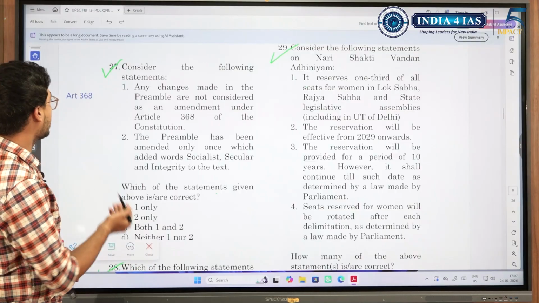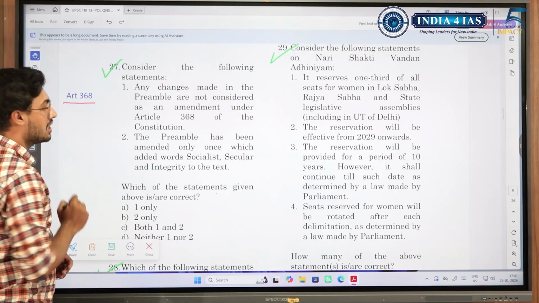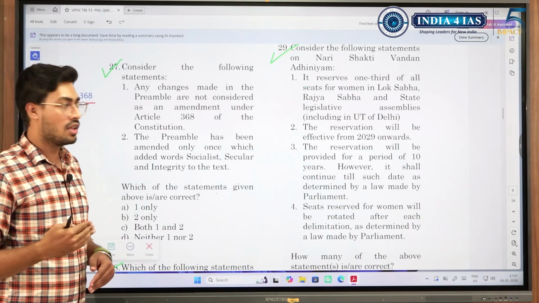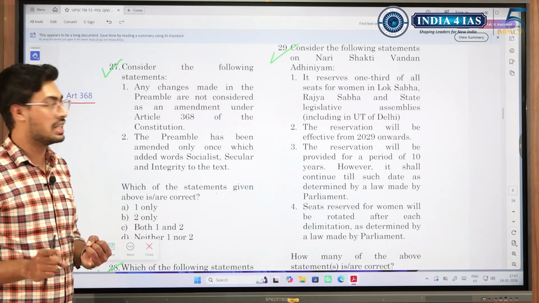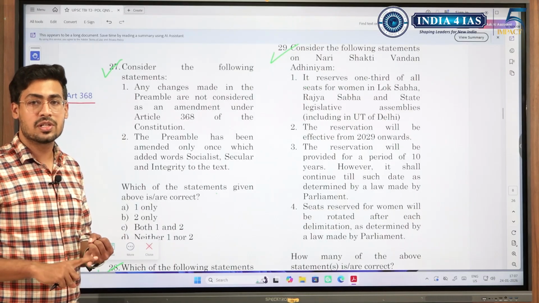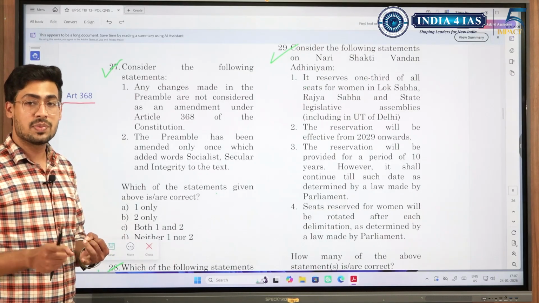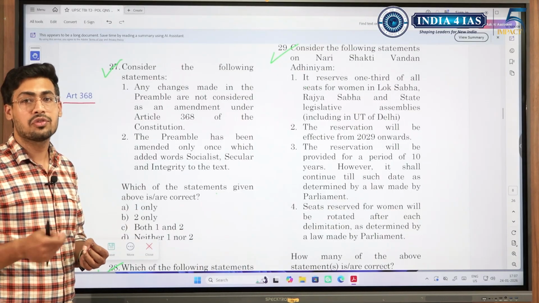Which of the following statements are correct with respect to Article 368? These are simple things, but Article 368 you should know very well. See, Constitution amendment could be done in 3 ways. One is simple majority, where you do not need Article 368. Then when you are using Article 368, there are 2 types: special majority of the parliament, and special majority of the parliament along with majority of more than half of the states of India.